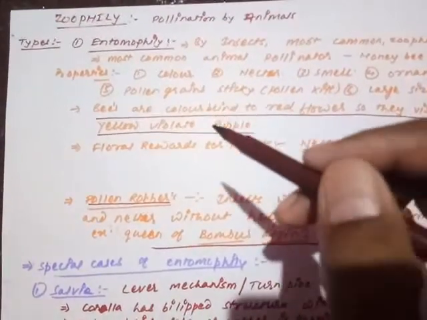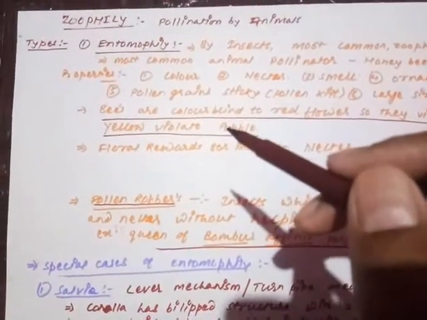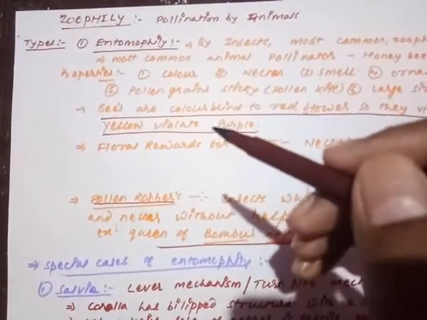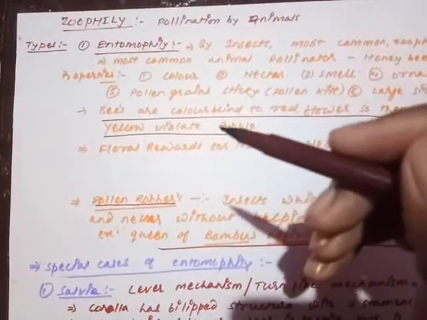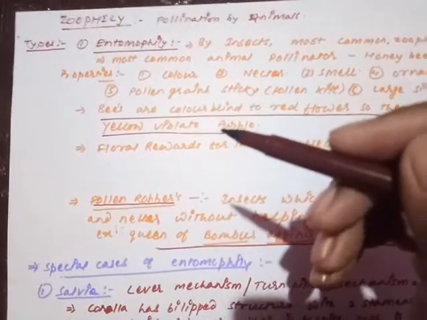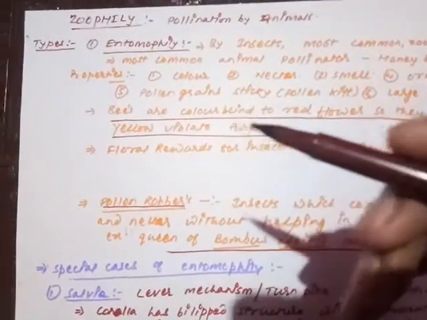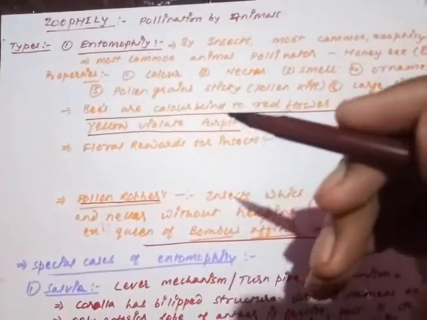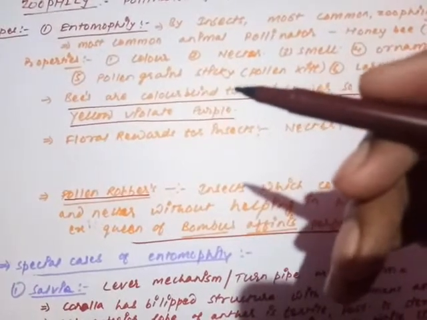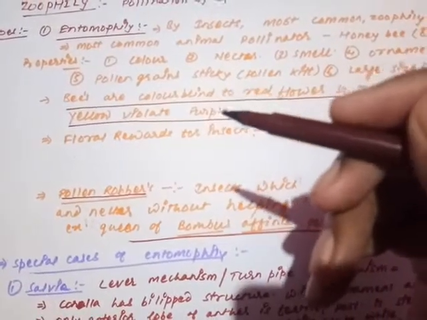Remember, insect pollination is a kind of give and take interaction, where insects receive something from the flower. In return, they give a reward to the flower, that they help in the process of pollination. Insects are rewarded by the nectar from the flower side, and the flowers are rewarded by the insects helping in pollination.